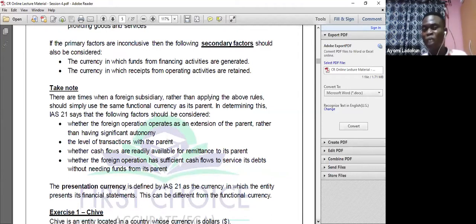So you need to determine whether that foreign operation is an extension of the parent company, or has significant autonomy. Then the level of transactions with the parent is immaterial. Consider whether cash flows are readily available for remittance to the parent. Also consider whether the foreign operation has sufficient cash flows to service its debt without needing funds from the parent. That is very key, because it means they have autonomy, and in that case they need to consider all those factors. Otherwise, they might just use the functional currency of the parent.